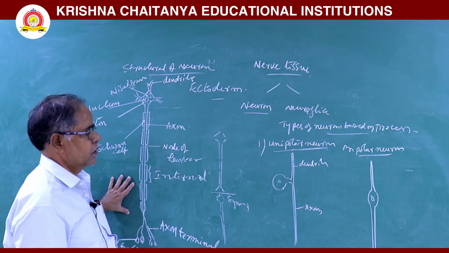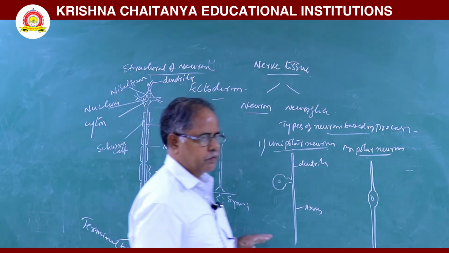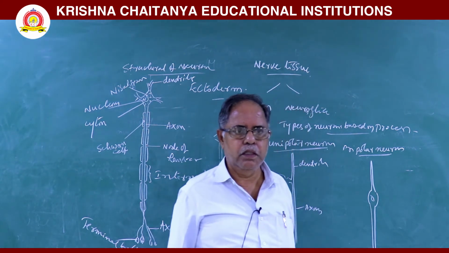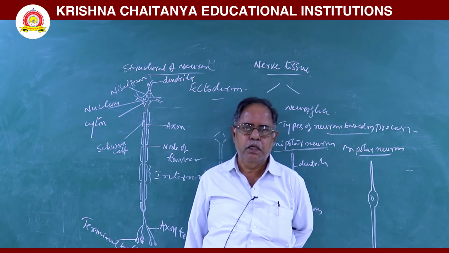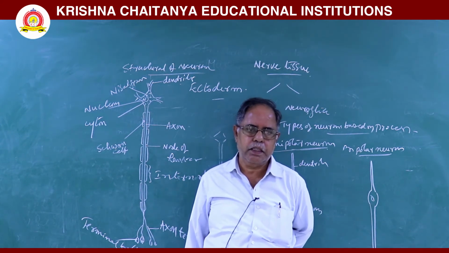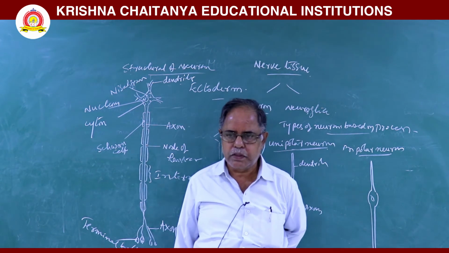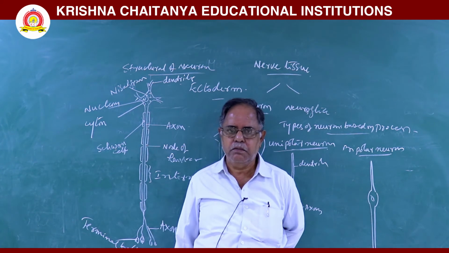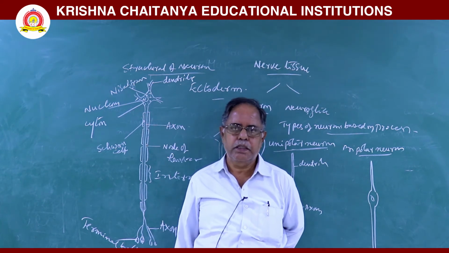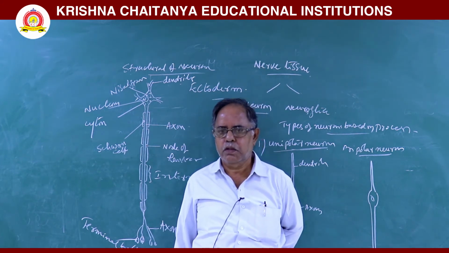Next, types of neurons: sensory neuron, motor neuron, and interneuron. Sensory neurons carry the sensory impulses from the effector to the central nervous system. Motor neurons carry the motor impulses from the central nervous system to the effector. Interneurons are present in the central nervous system. They connect the sensory neurons and motor neurons.